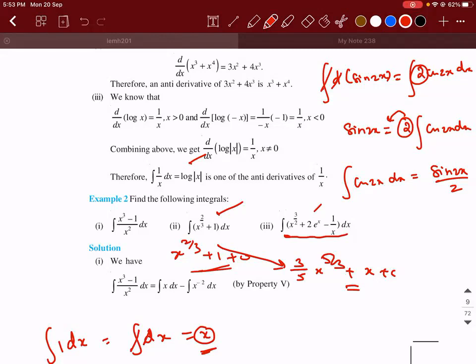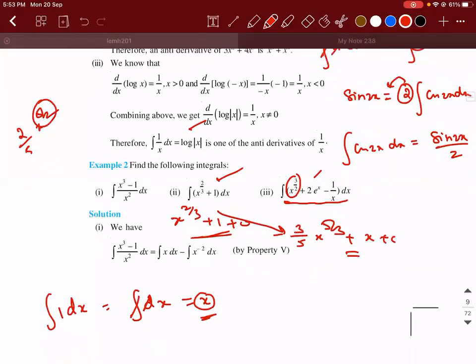Okay, so if I'm not wrong, most of the mistakes will happen only at this point. Most of them will write it as 5 by 2 into x power 5 by 2. No, that is not the thing. It will become reverse. Whenever you have a fractional value, it will become the reverse of whatever you have in the power. So 2 by 5 into x power 5 by 2. That is how you remember, okay?